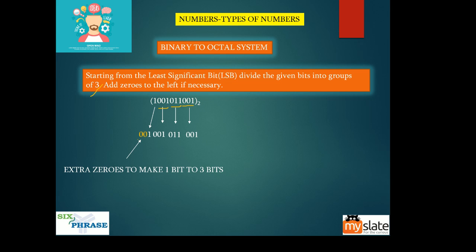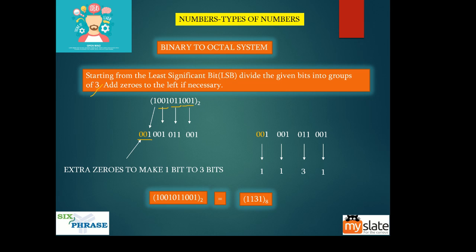Now what is the equivalent octal value of this? It is 1, right? So I'm just writing here, 1 1 3 1. So for this binary value, the corresponding octal value is 1131. Again, both these numbers are the same, it is just two different representations.